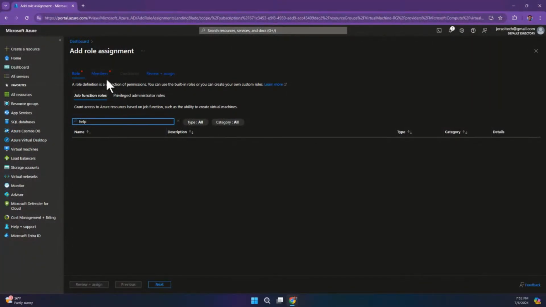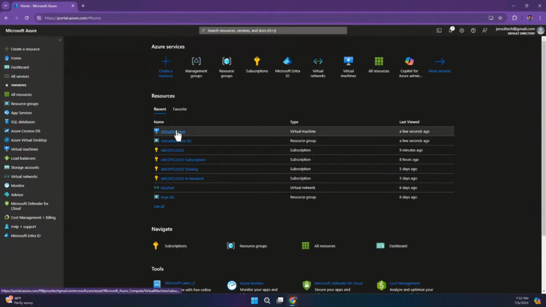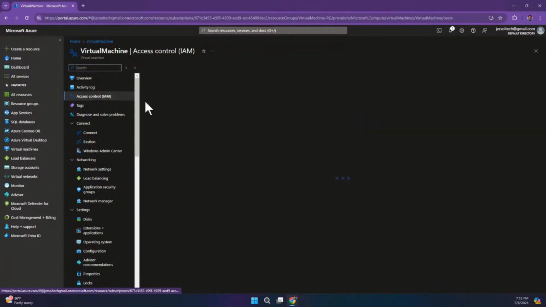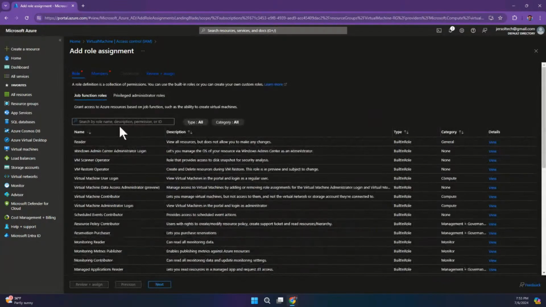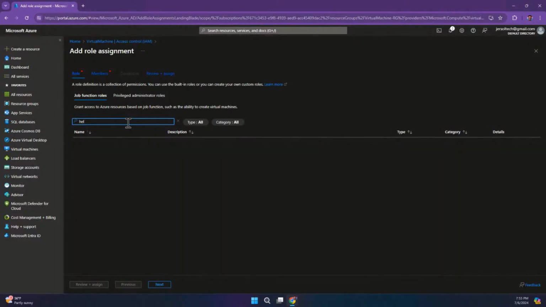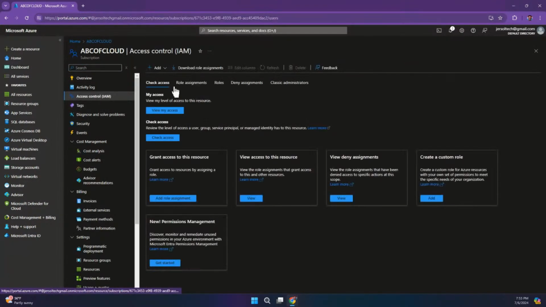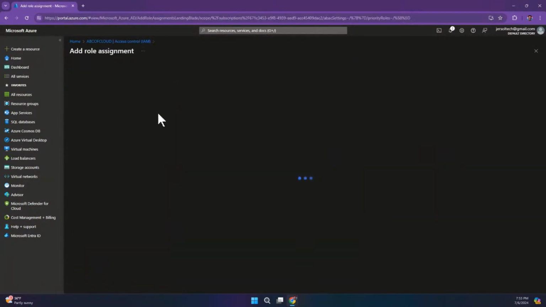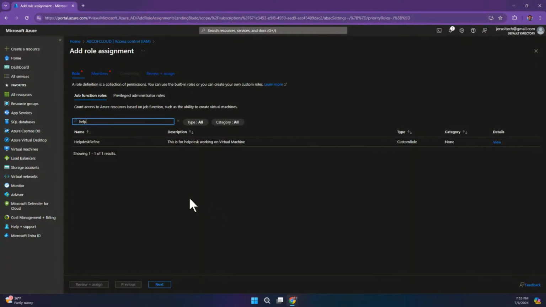So this is not coming out. Let me just go back to home, and then I'll click on this again. I'll click here and I'll add roles, and then I just want to, sorry, not custom. Oh, I just remember what I did. I applied this to this. Let me go to the scope, and then let me search for this. So yeah, this was the role.